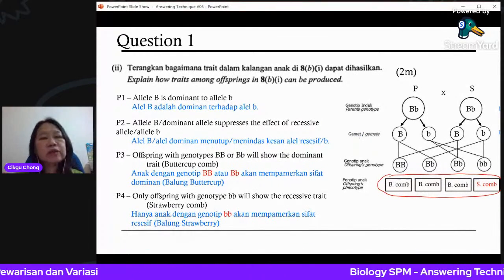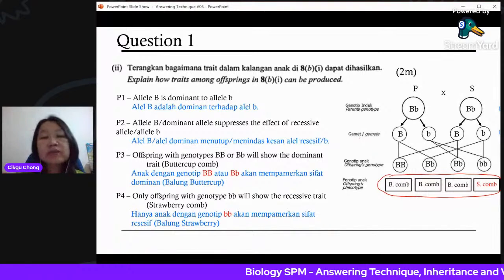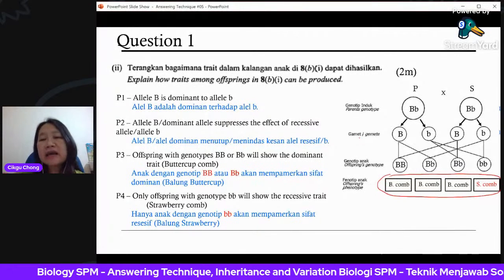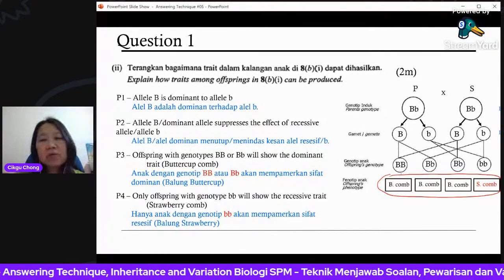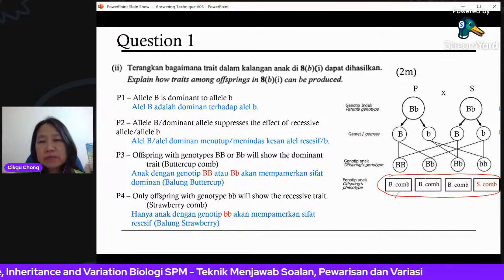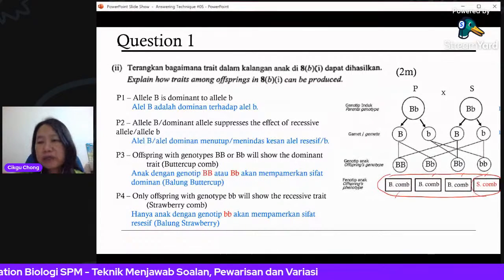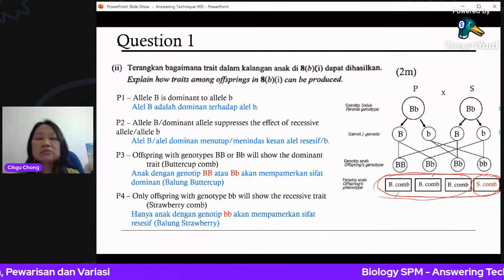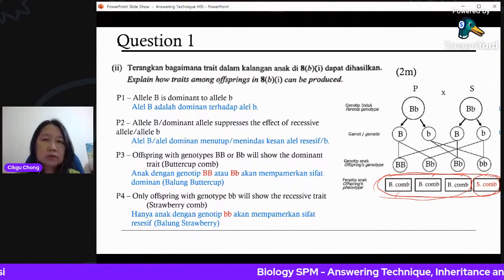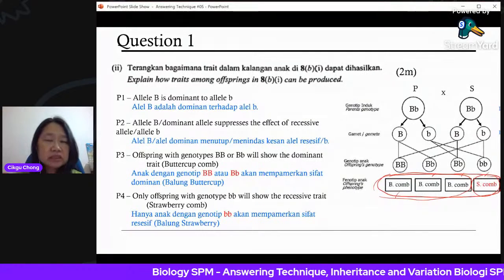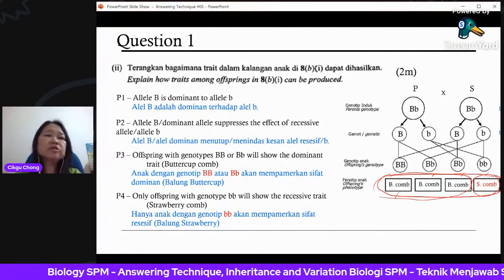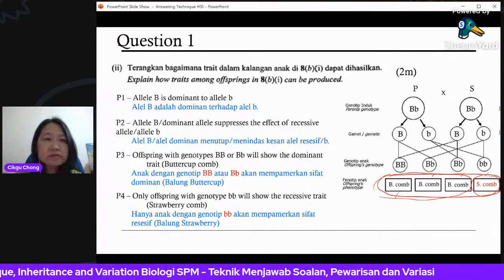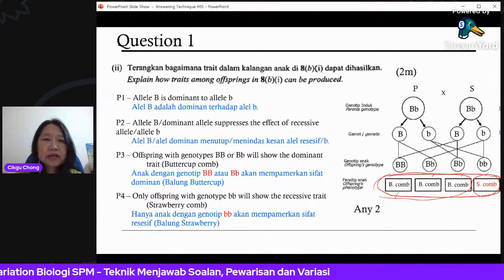And then only offspring with the genotype small b small b will show the recessive trait, which is the strawberry comb. So in that way, you have already explained why you will get big B, small b, and so on. So why this one is strawberry comb, whereas the other 3 are dominant trait, buttercup comb. All right, you write in words. You only have 2 marks here, so probably you just need only 2 points to be given your 2 marks. Any 2, all right? Okay, next.